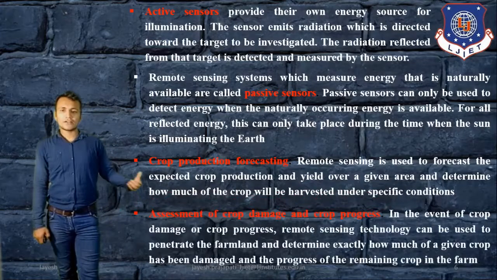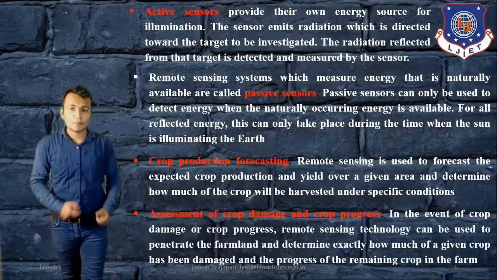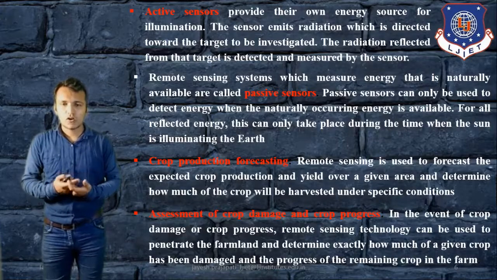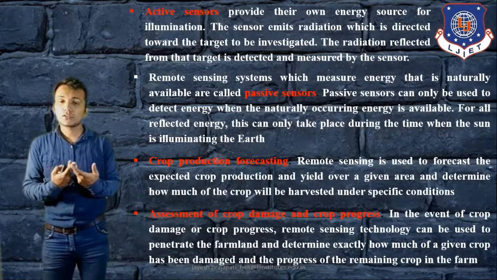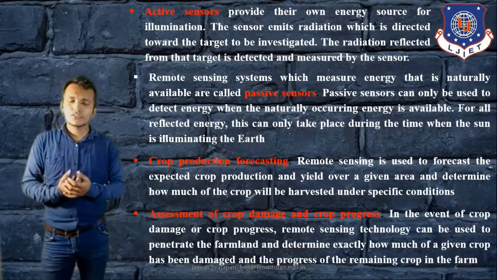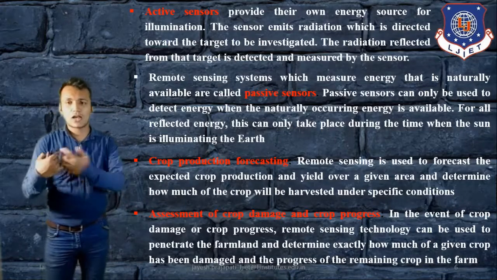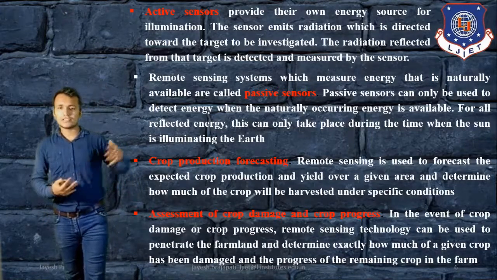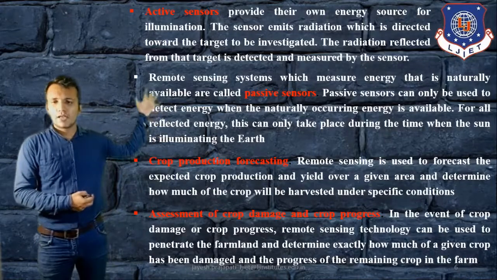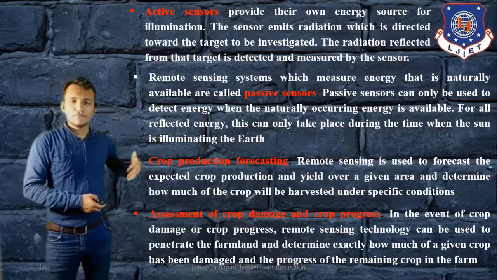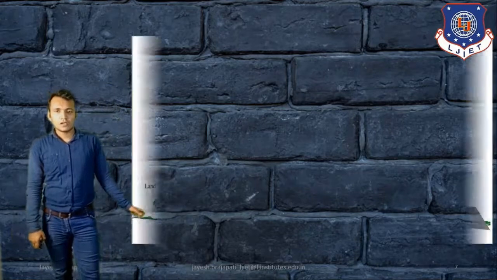Okay. And another advantage we can say is assessment of crop damage and crop progress. In the event of crop damage or crop progress, we can use remote sensing technology to determine exactly how much the crop has been damaged or how much the crop has progressed. So those are the different advantages and applications of remote sensing system. Then we will discuss more advantages and applications.